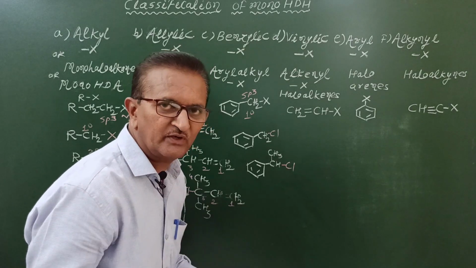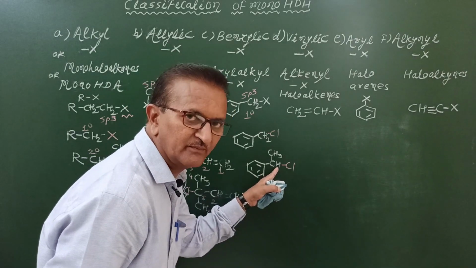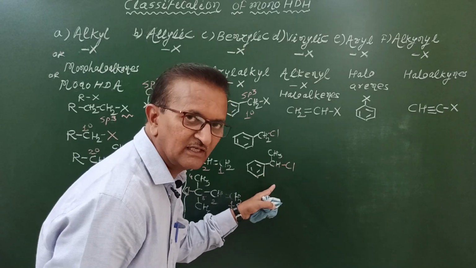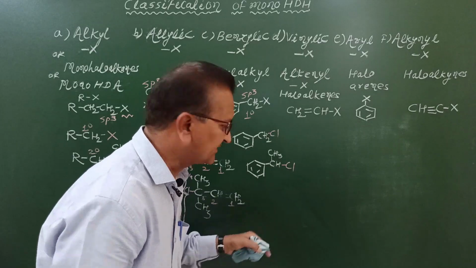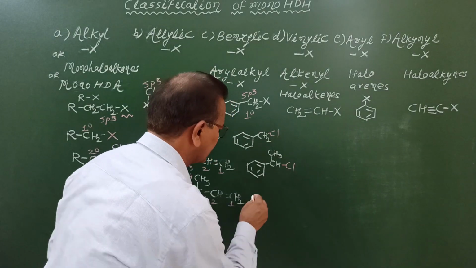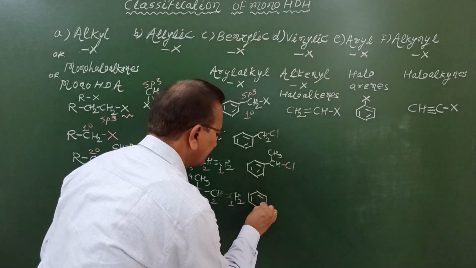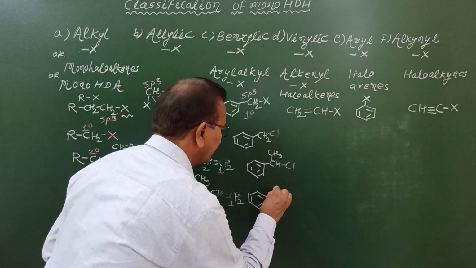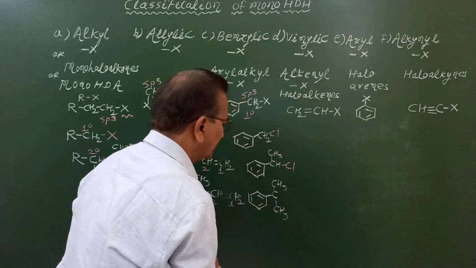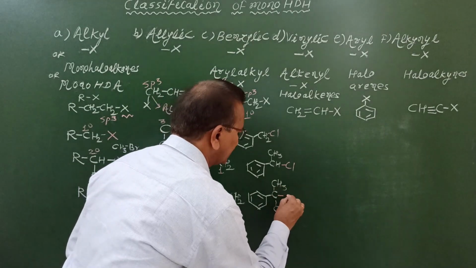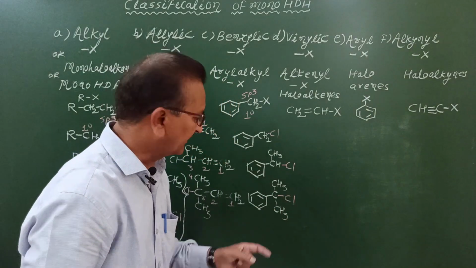Now, how to derive example of tertiary benzylic halide? Again, replace this hydrogen atom by placing alkyl group, any alkyl group. Here we will replace this hydrogen atom by writing CH3 group. So that structure becomes like this. This is benzene ring. To this benzene ring carbon atom is bonded. Here CH3, here also CH3. Now this carbon atom becomes tertiary carbon atom. And to this tertiary carbon atom, chlorine atom is bonded.